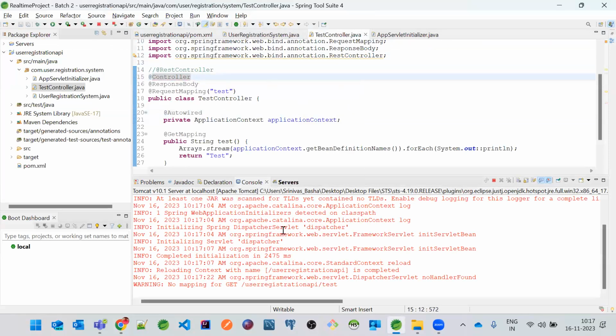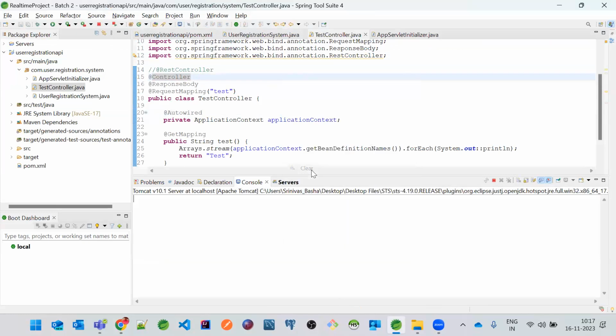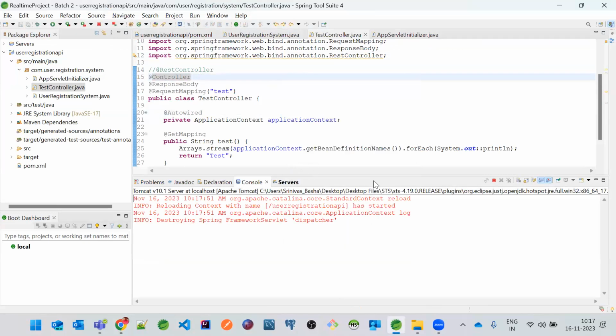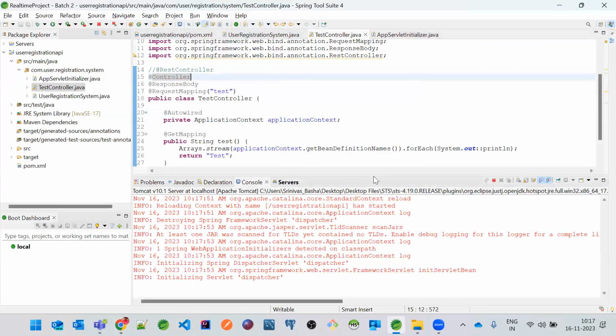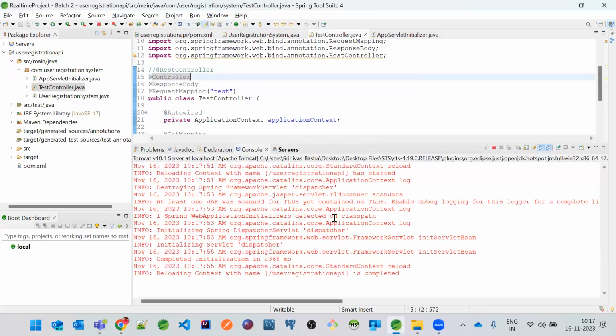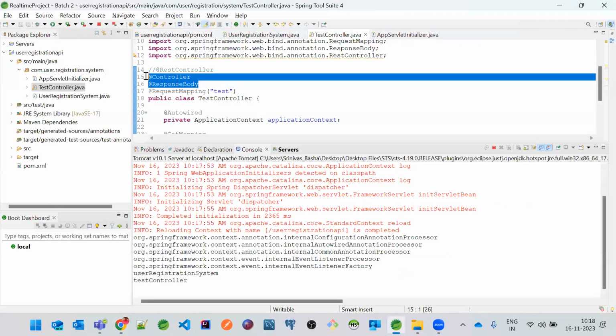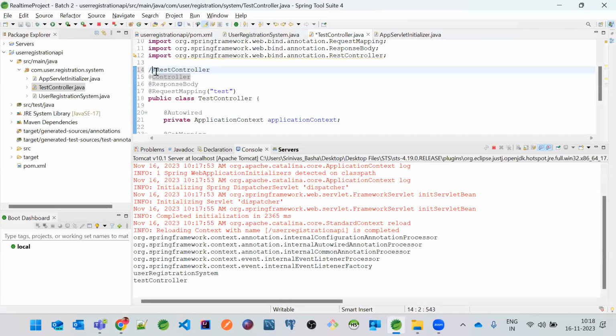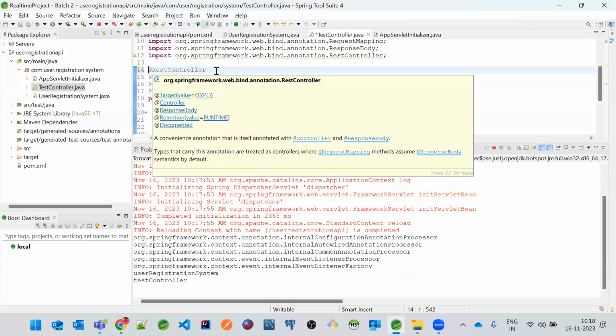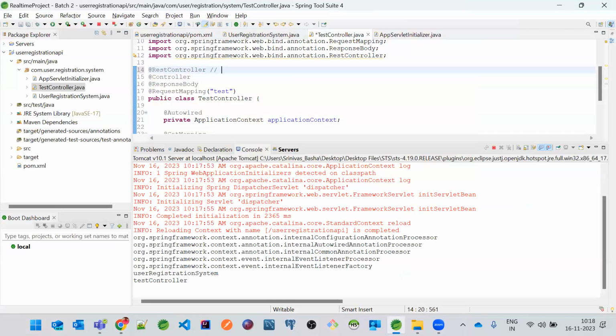Okay. Let it take some time to restart again. And you can also see this is one of the disadvantages. In previous days, sometimes the Tomcat server takes at most 15 to 20 seconds to restart. Okay. So now if I just refresh it, it will work. But instead of using these two annotations, we can use this single annotation to make it work. So this is a combination of @Controller plus @ResponseBody.